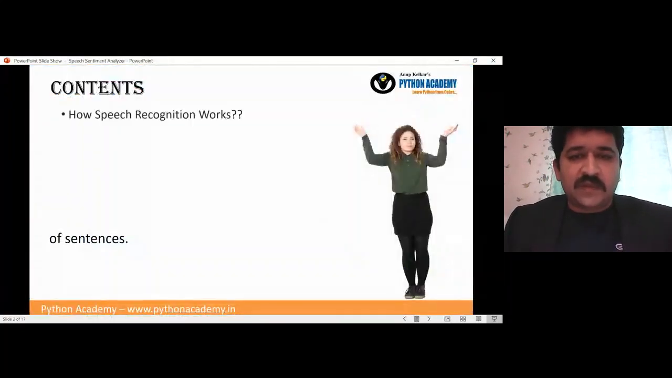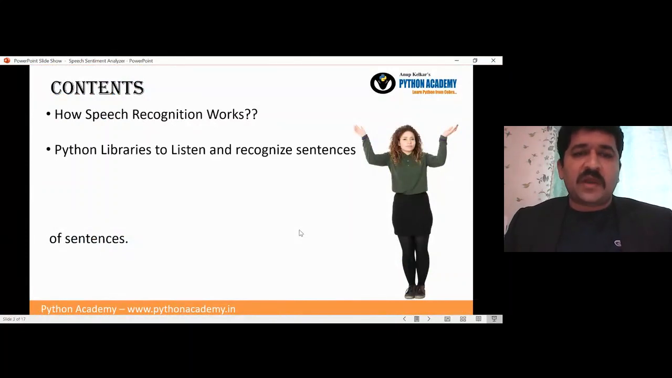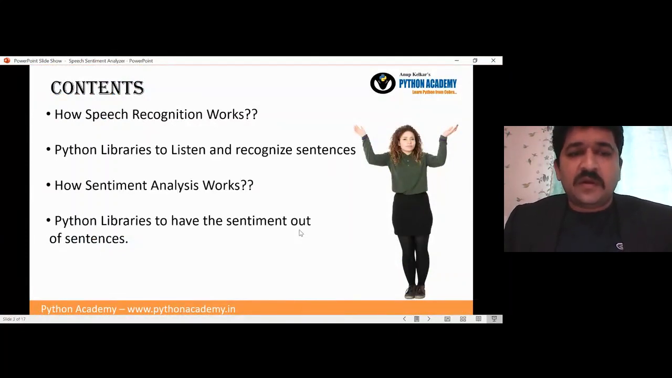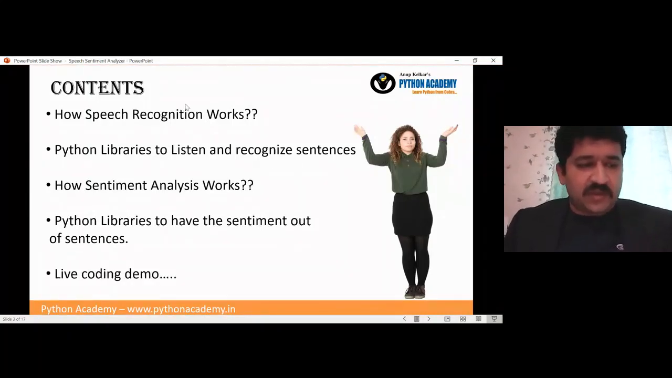The first thing that comes to mind is what we are going to deal with, and what we are going to understand in this seminar. The first thing we will see is how speech recognition actually works. It will involve some complicated scientific things, but the goal is a simple understanding of how speech recognition works. Once you understand that, we will jump to the next topic, where we will discuss the Python libraries for this.